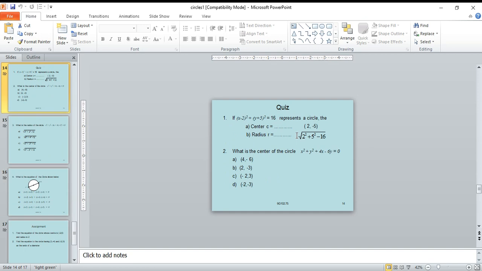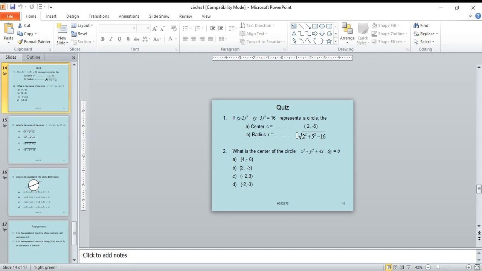(x minus 2) whole square plus (y plus 5) whole square equal to 16 represents a circle. The center c equals 2, minus 5, and radius r equals under root of g square plus h square minus c, that is, minus 16.